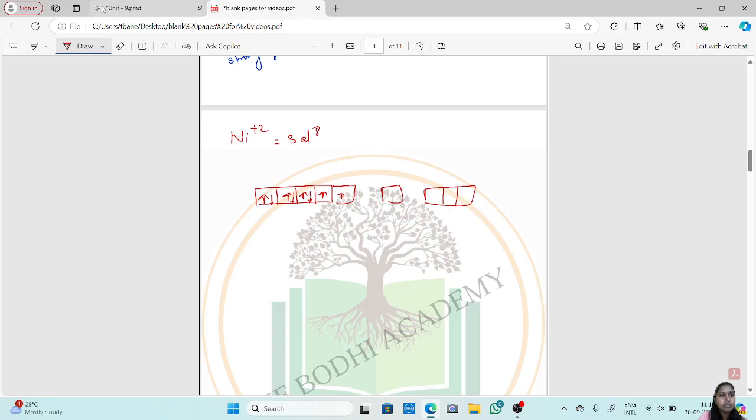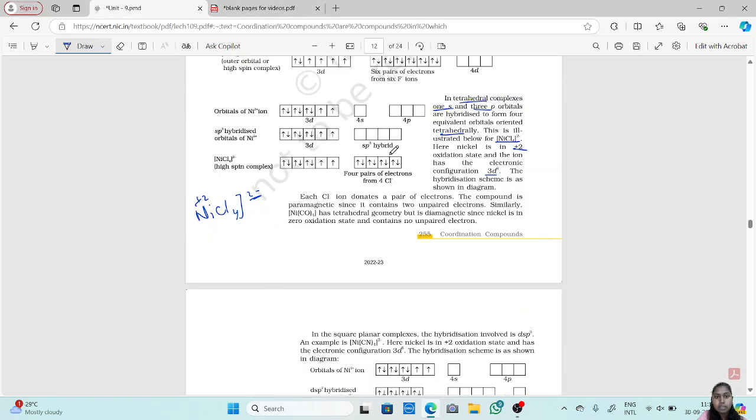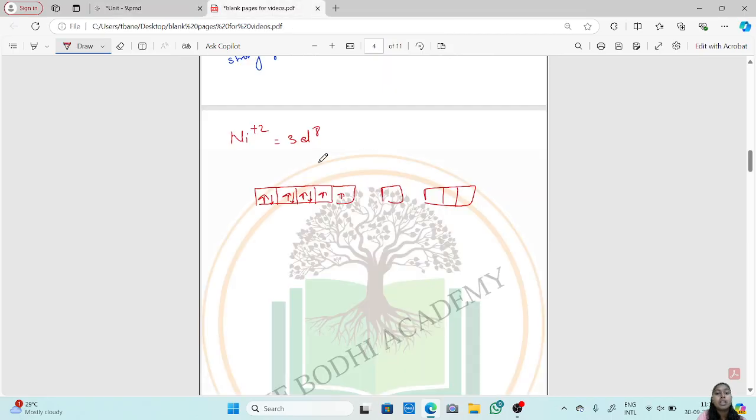Eight electrons are filled. Now each Cl will donate its electron pair.